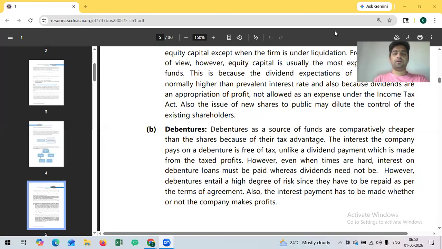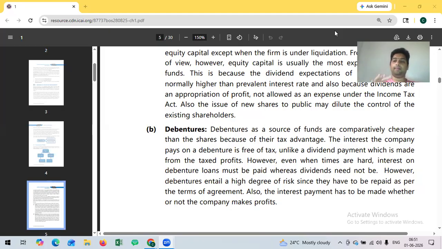Hi friends, in the last video we covered the difference between various sources of funds, and we covered two of them, that is equity and debentures. Equity is a fund which is raised and which will be repayable only at the time of liquidation, or when we pay dividend annually. That is at the company's discretion.